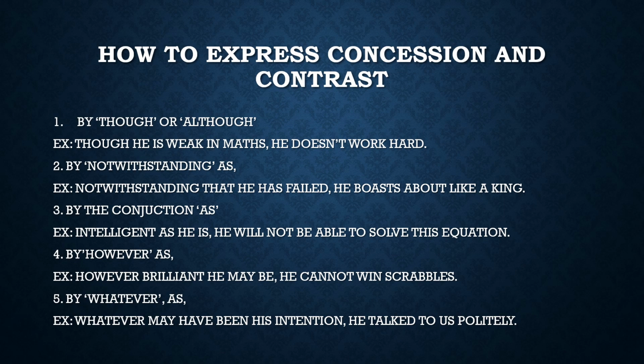Then by using the conjunction, how will you do it? Intelligent as he is, he will not be able to solve this equation. So here the conjunction is used. Any other examples we can discuss? For example, strong as he is, he will not be able to bend this rod. So in these cases, however intelligent he may be or however strong he may be, he cannot do this thing.